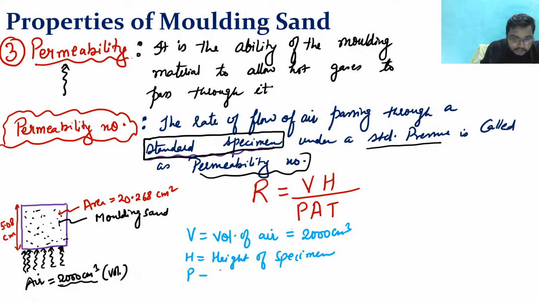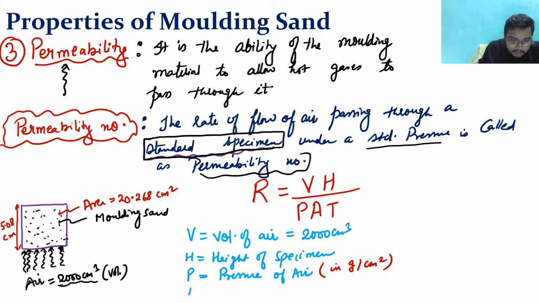P. P is the pressure of air. Now the most important point is that pressure of air is measured in gram per centimeter square. Clear?